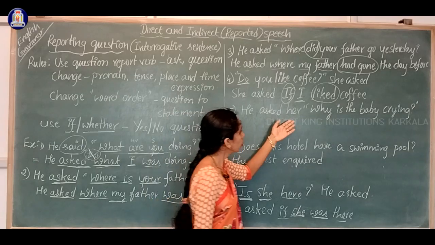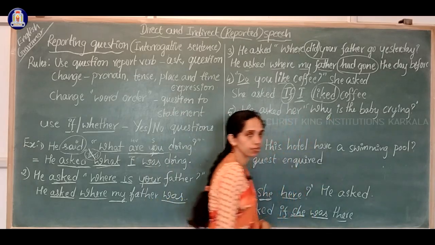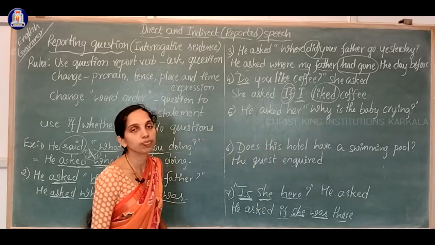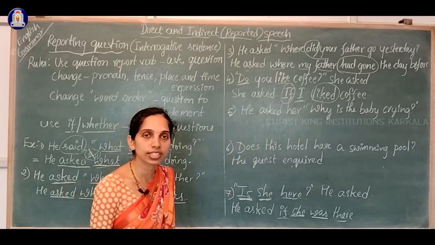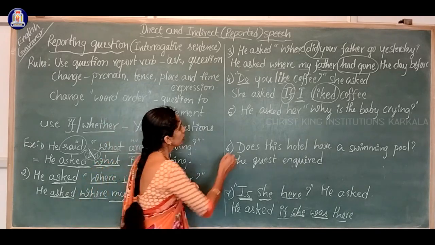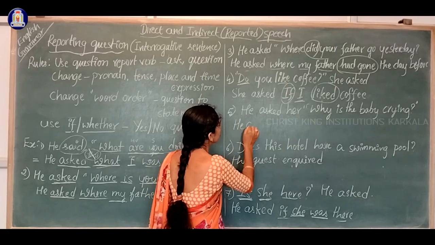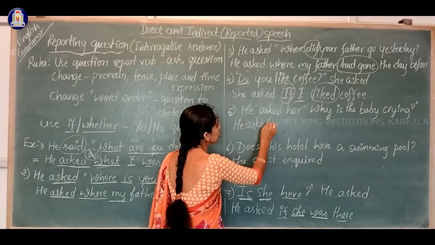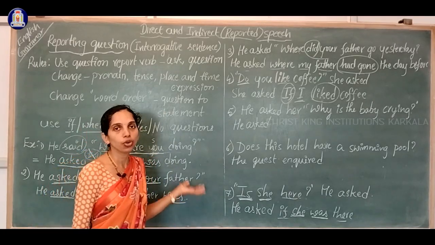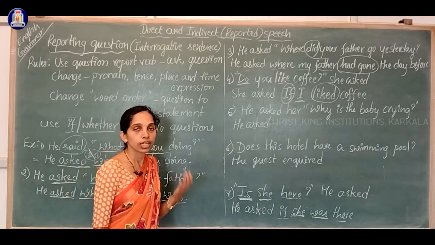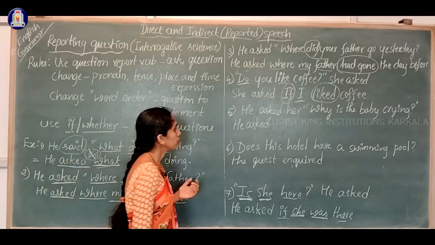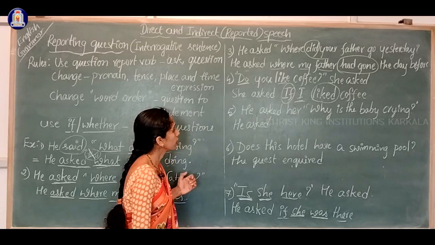Okay, come to the fifth exercise. He asked her, why is the baby crying? What type of question is that? Yes, of course, it's a WH question, right? So, how to write the reported speech? You just try to find the answer and then you check the video whether it is correct or not. Then, if you have any confusions, you can make it clear by watching the video once again.